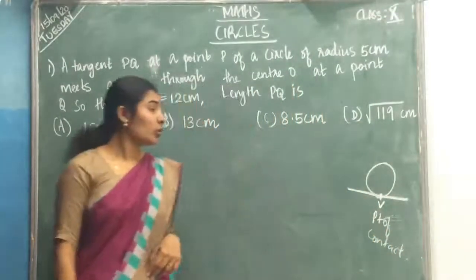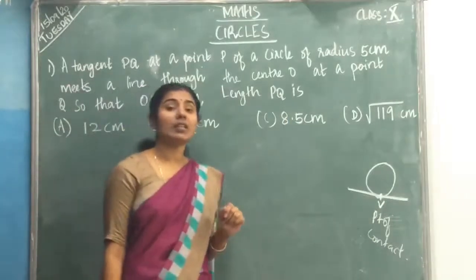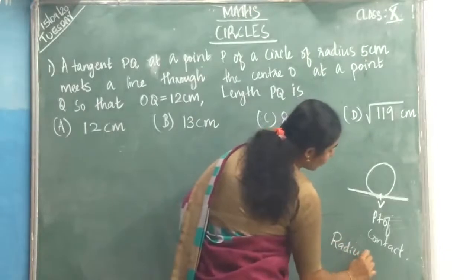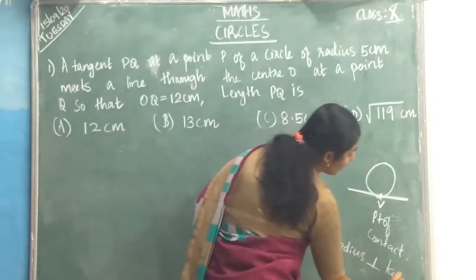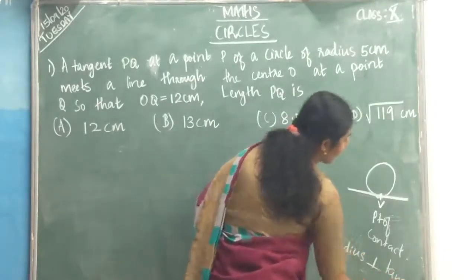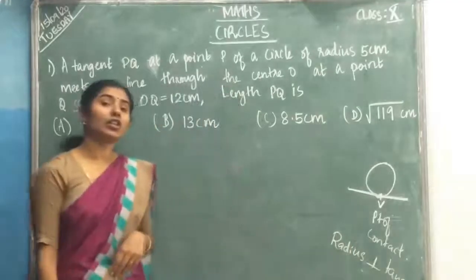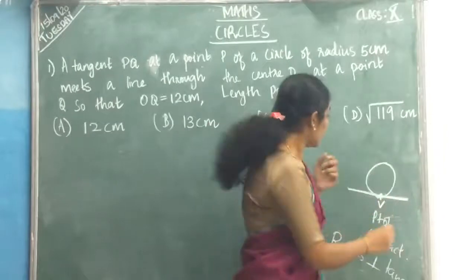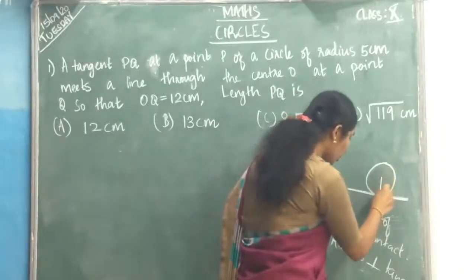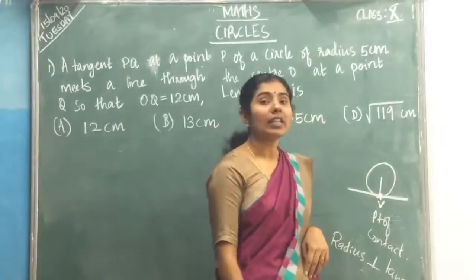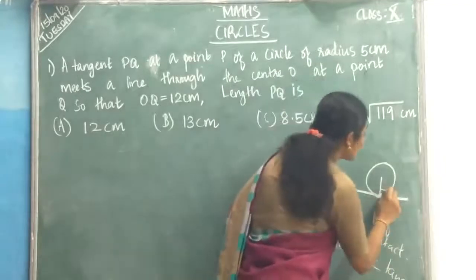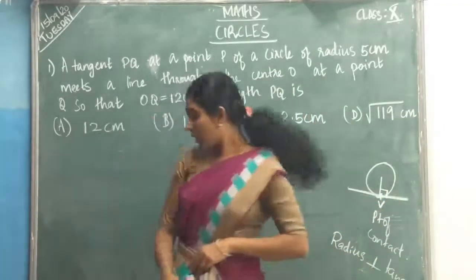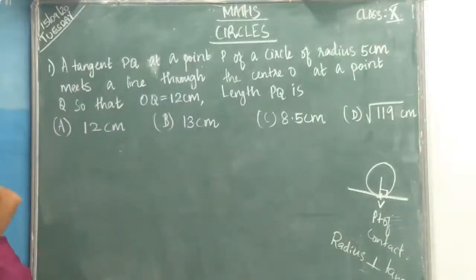Okay. Now, you have studied one theorem. What is that? Radius is perpendicular to tangent, isn't it? When you are drawing one tangent, if you are drawing one radius through this point of contact, then we can say radius is perpendicular to tangent. Now, based on that, we will do the sums.